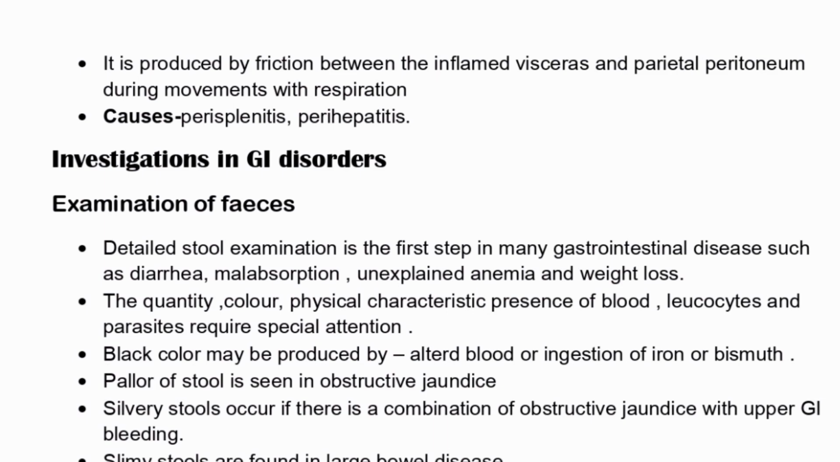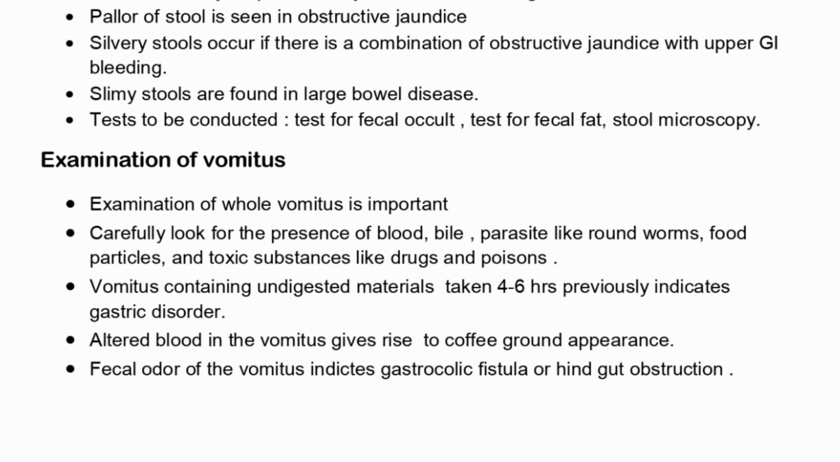For example, the black color of stool may be produced by altered blood or ingestion of iron or bismuth. The pallor color of a stool is seen in obstructive jaundice. The silvery stools occur if there is a combination of obstructive jaundice with upper GI bleeding. The slimy stools are found in large quantities when there is large bowel disease, for example when there is a problem